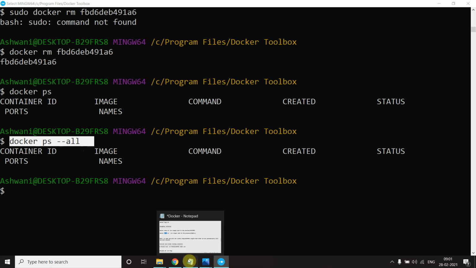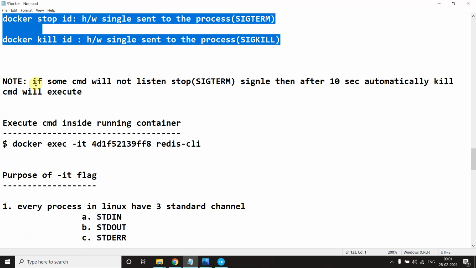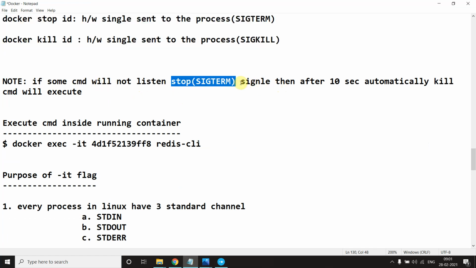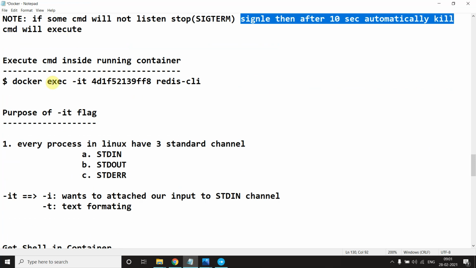Okay, so now the difference between stop and kill is clear. Note, if some command will not listen to the stop signal, then after 10 seconds the kill will automatically execute. Now, execute a command inside a container.